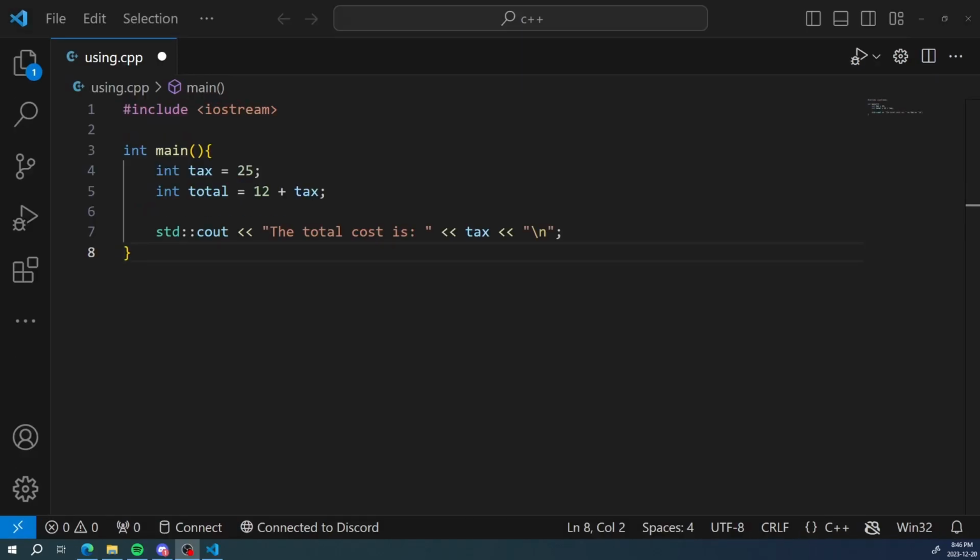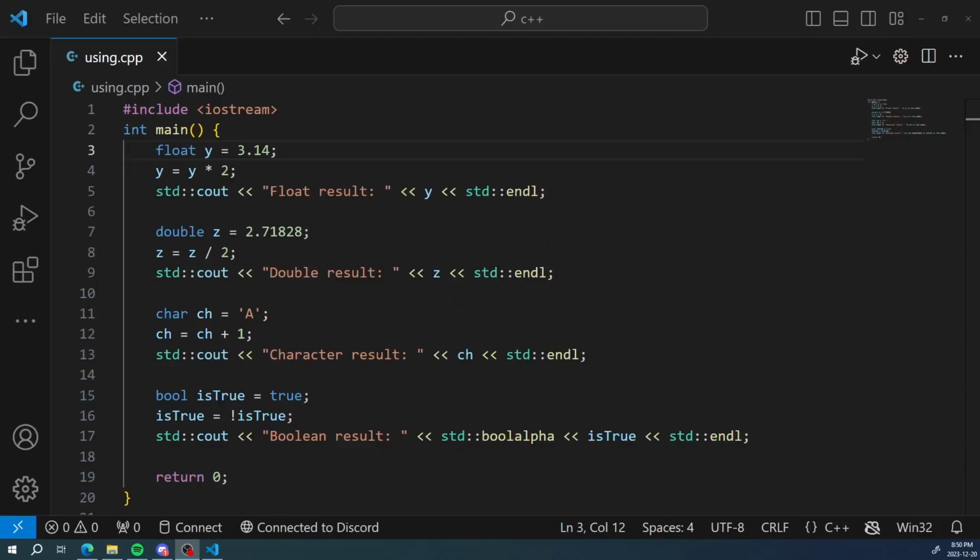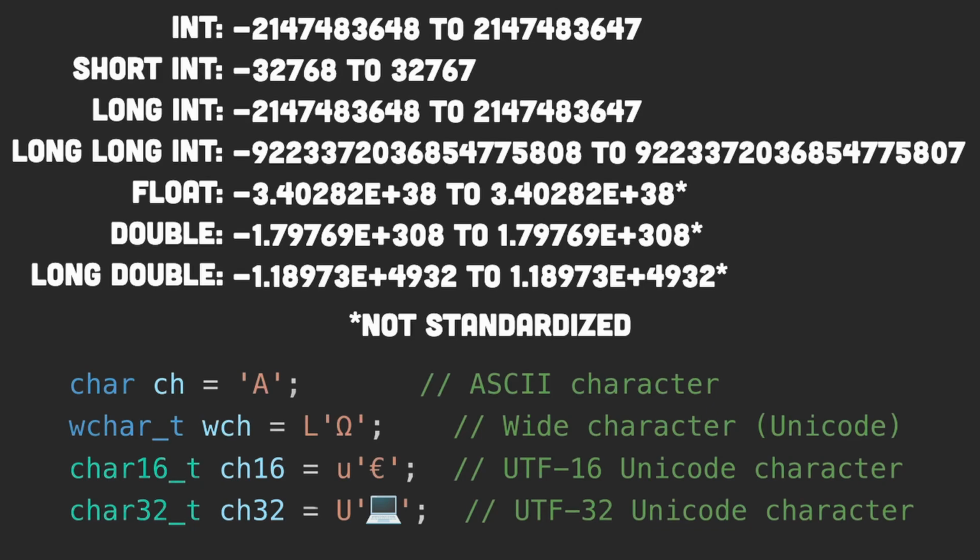Here's a simple example of a variable being utilized. We start off giving tax a value of 25, and then we set total's value to 12 plus tax, which we previously said was 25, and then we output tax to the console. And here's some examples with the other 5 data types. You can also use modifiers to allow for larger minimum and maximum values, or better use of the computer's memory.